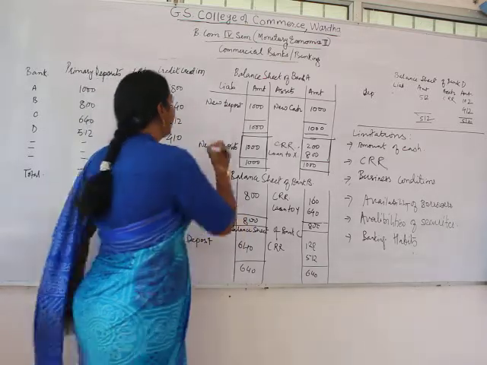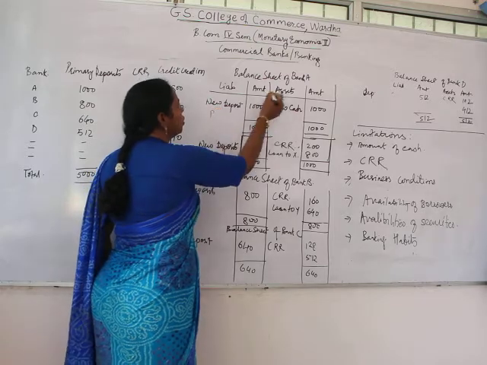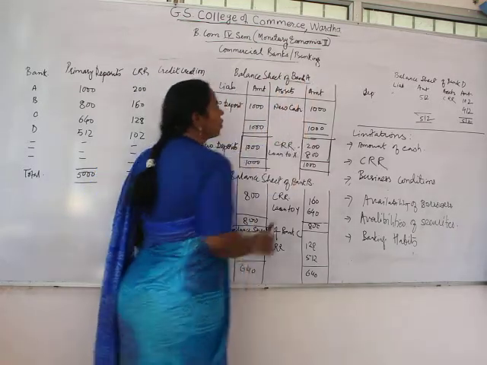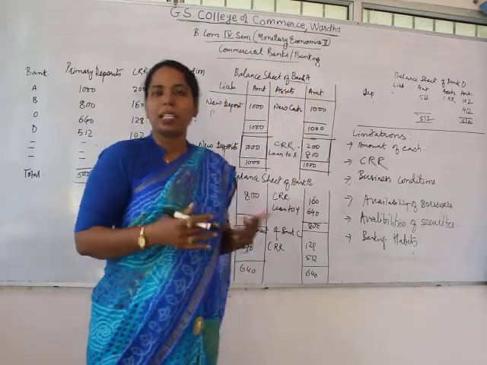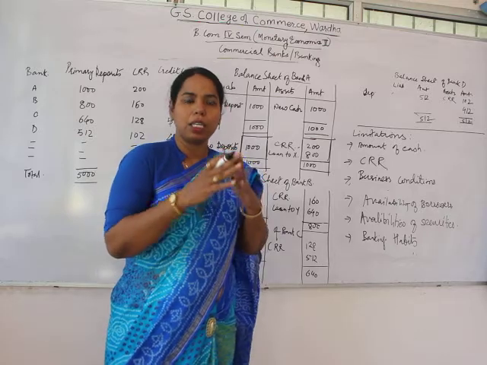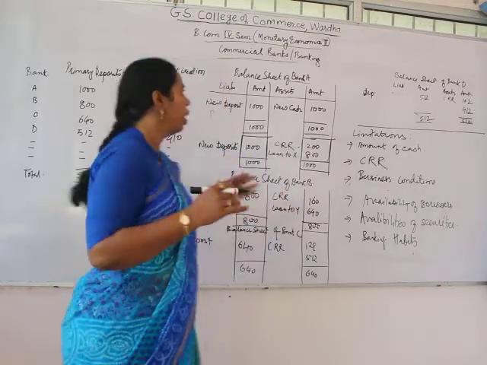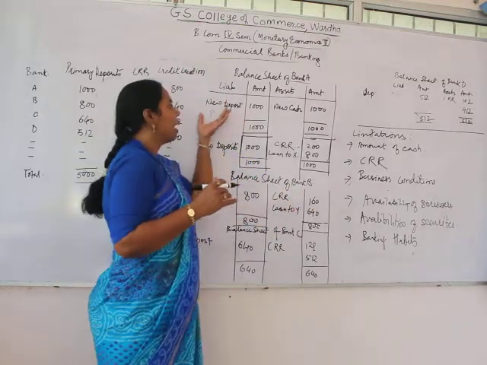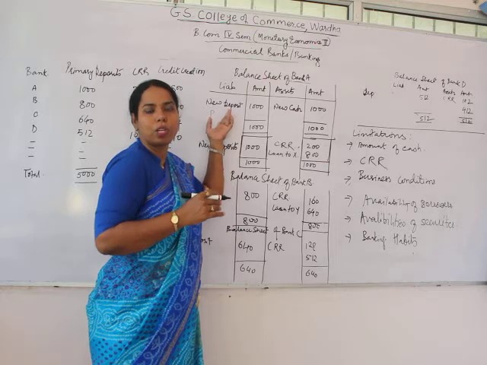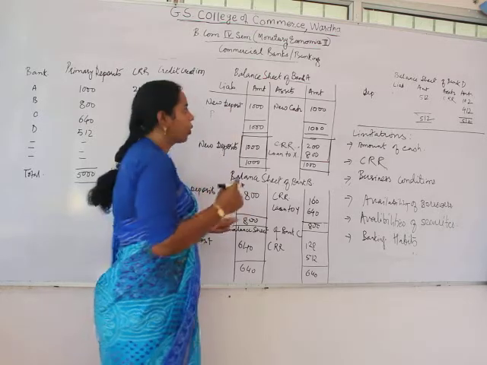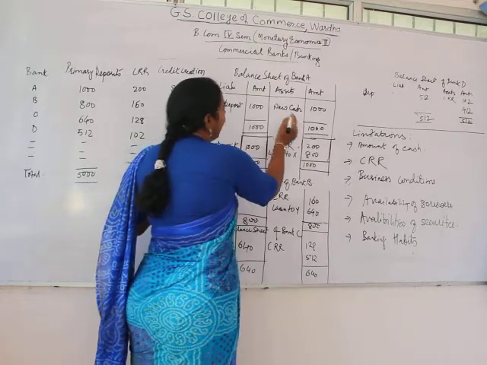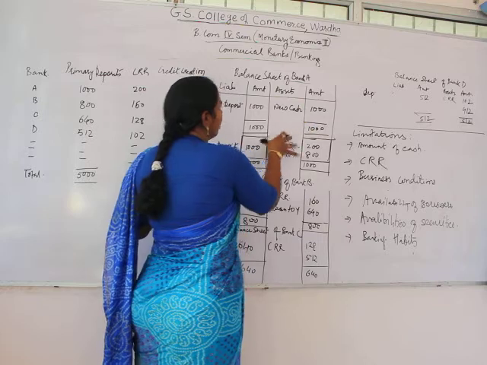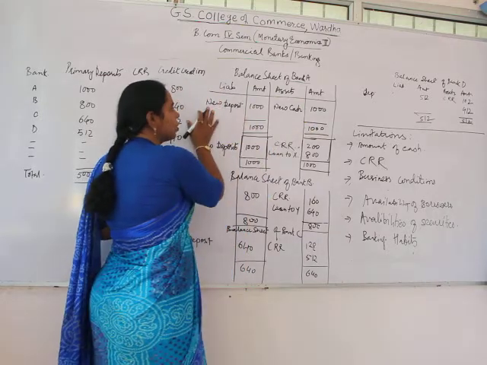Mr. P actually deposited the money to bank A. We are taking the same example, we are not changing the example here. Mr. P has deposited 1000 rupees to bank A, and that bank's balance sheet will be like this: new deposits.